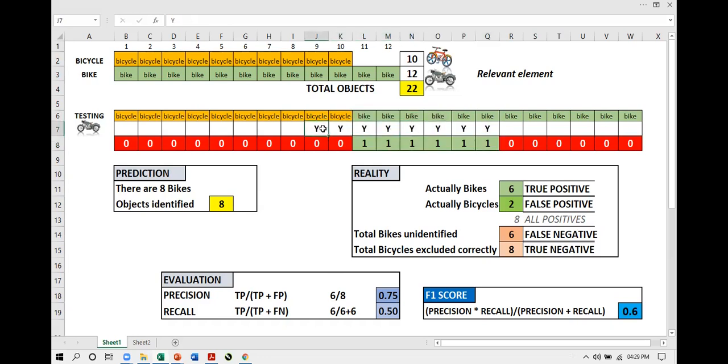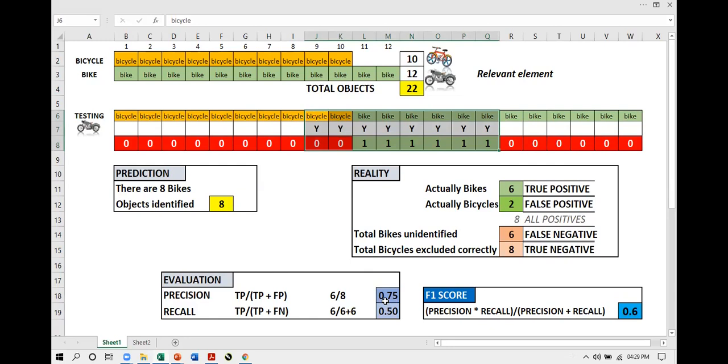So we are only looking at a particular part of the entire thing. Precision alone is not going to tell you that a model is eligible for deployment, because many things are ignored. What is ignored? 6 false negatives are ignored. 8 true negatives are ignored. And we are only looking at this part. If we look into the definition, precision is only considering true positives and false positives. And by common sense, we can see precision is very high. It is 0.75. It's good.